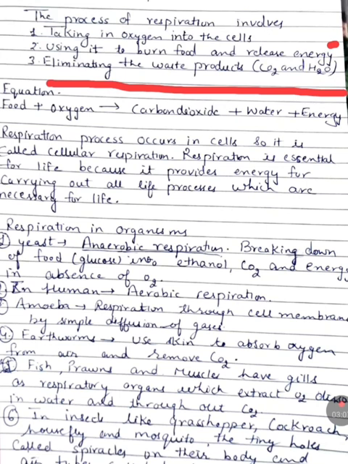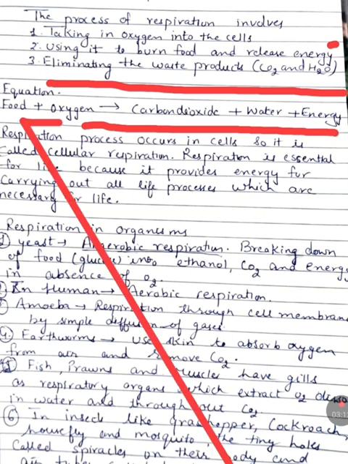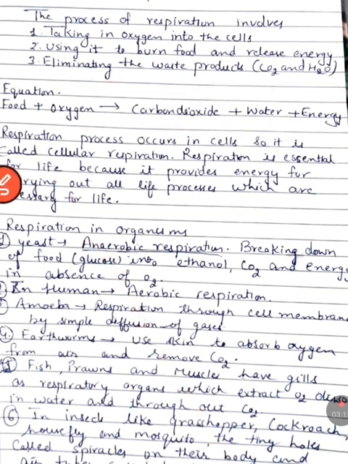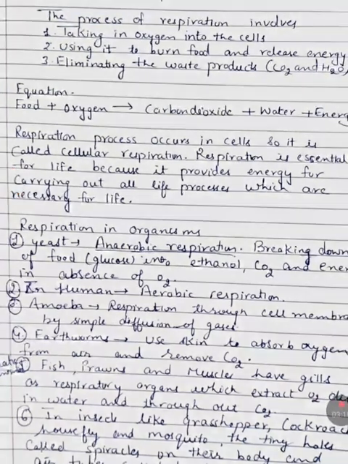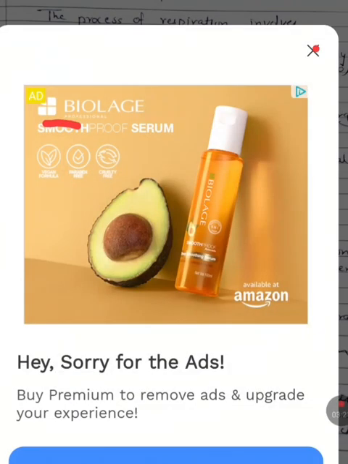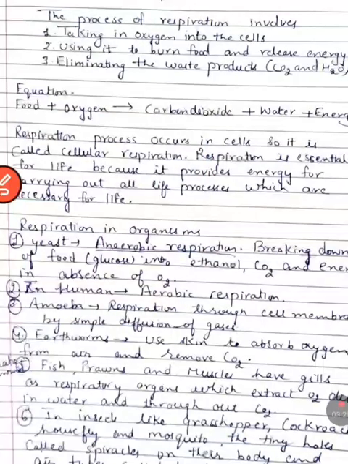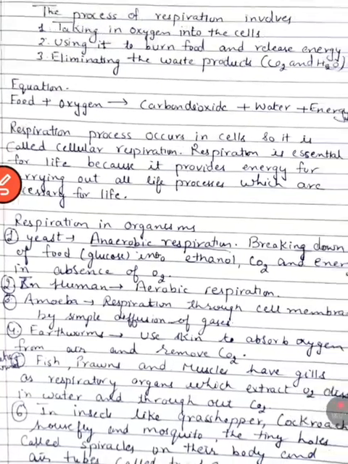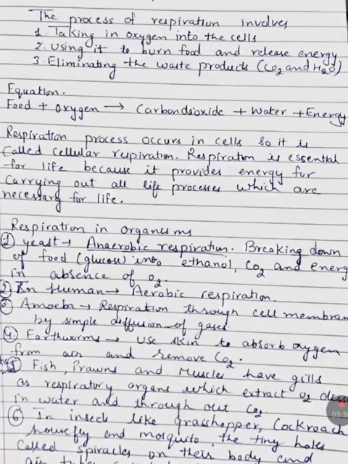So here is the equation, the reaction which takes place in the body. Food plus oxygen gives carbon dioxide, water, and energy is released. The respiration process occurs in cells, so it is called cellular respiration.